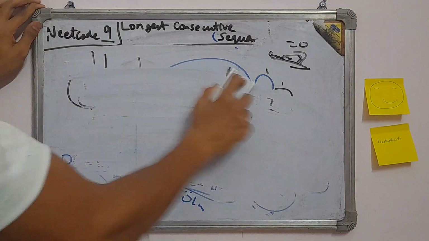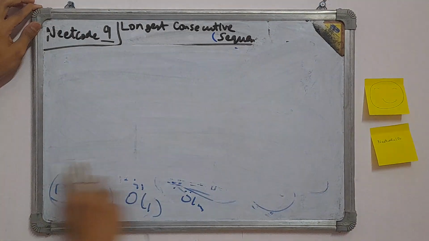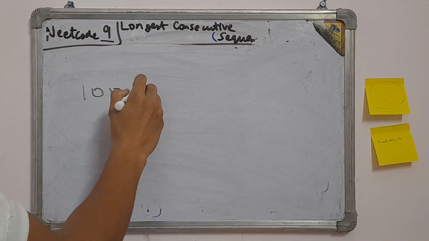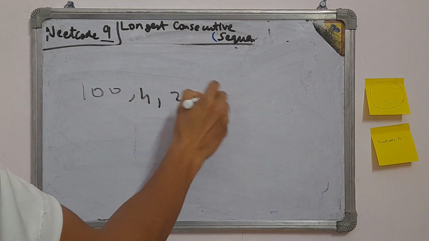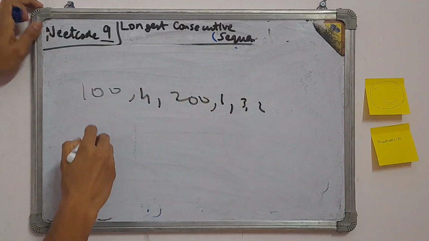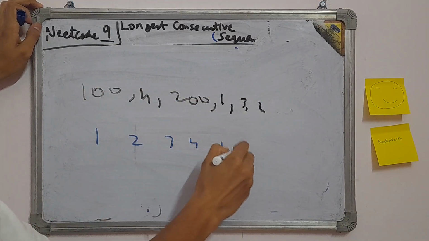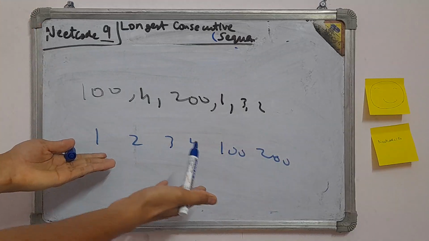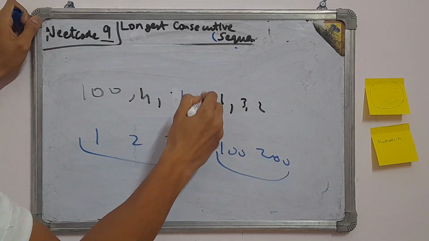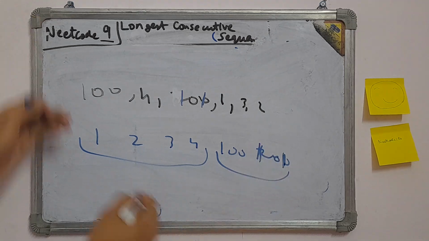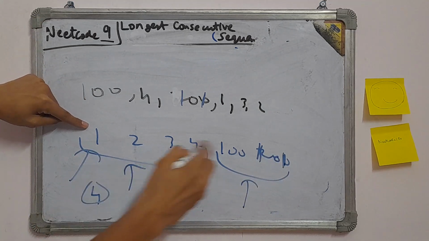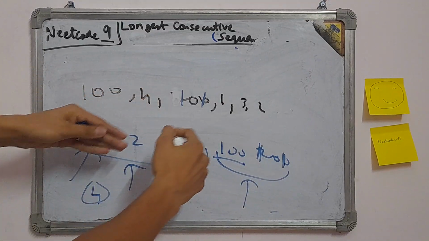As usual, when nothing is working out, try sorting, and maybe that can help. So we will take the same array again, which is 100, 4, 200, 1, 3, 2. So why not sort this array? After sorting, we will get 1, 2, 3, 4, 100, 200. Now we can see simply all the sequences are together. Let's say if it was 101, then 101 is here. That means one sequence here, one sequence here. We just do one loop. 1, 2, 3, 4, we got 4. 100, so this is stopped because we did not find any 5.